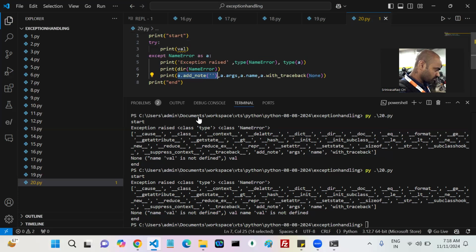a.add_note is None. There is no note, nothing. What is this note? We'll see. a.args, the exception messages, it is going to provide. a.name, what is that name? val. Now a.with_traceback is nothing but what exactly the error was in this context. What is that error? Name val is not defined, yes or no? Agreed.